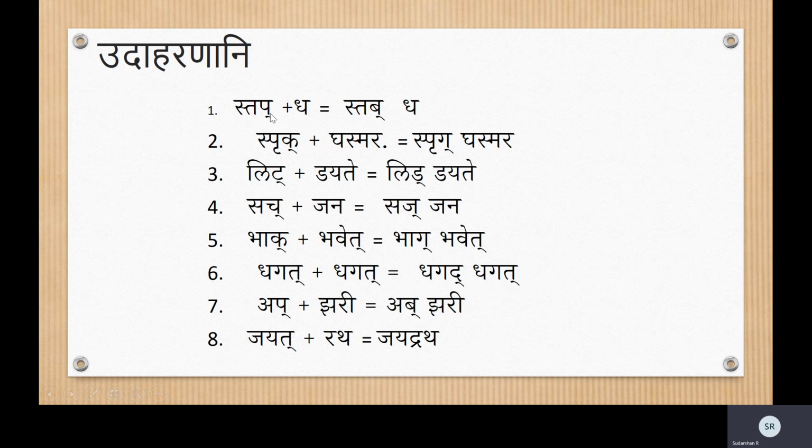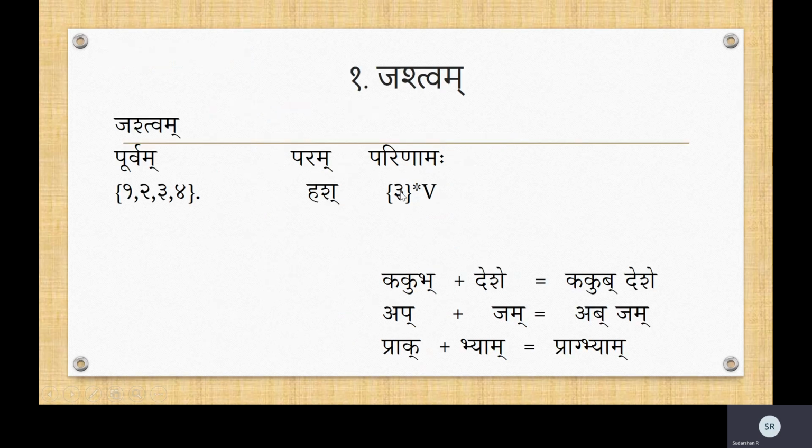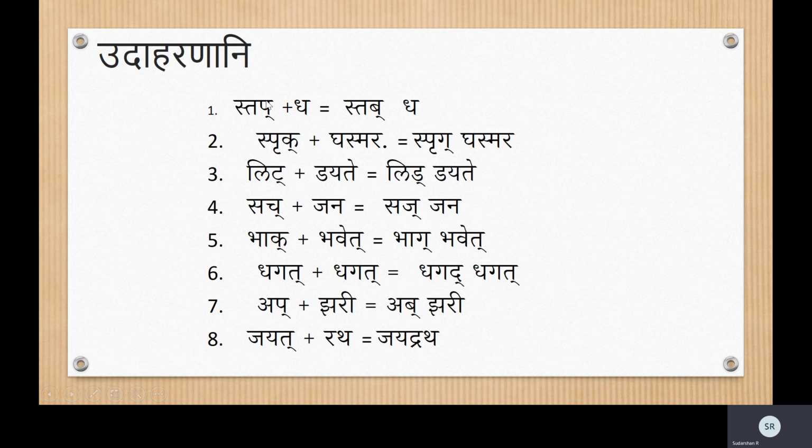So then change this letter to what? To its corresponding third letter of the row. What is this letter? Fifth. It belongs to the fifth row. Change to its third letter. Pa, pa, ba. So it becomes stabdha. Right? Then spruk ghasmara.